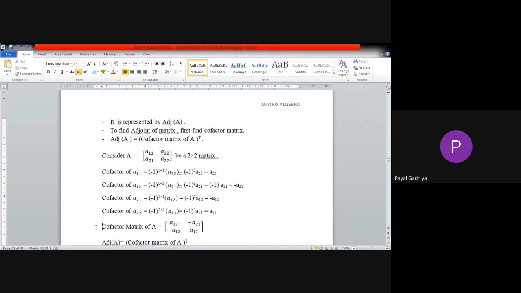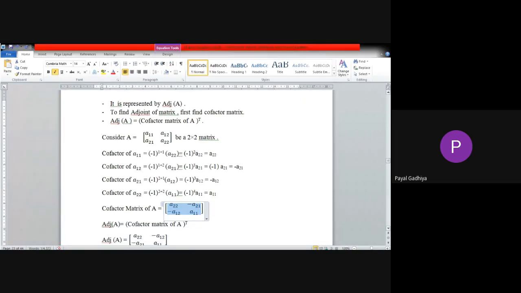Now this is cofactor matrix I have received. Because see, here I am having A22, then minus A21, then minus A12, and then A11. So here I have written A22, minus A21, minus A12, and A11. Okay. Now this is cofactor matrix. I want to find adjoint. Then I have to do transpose of this matrix.